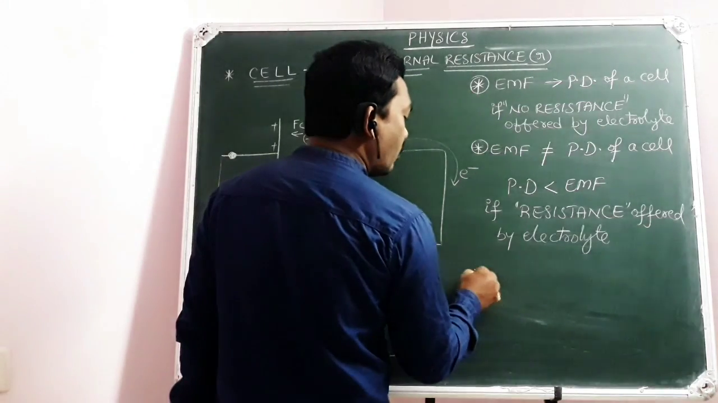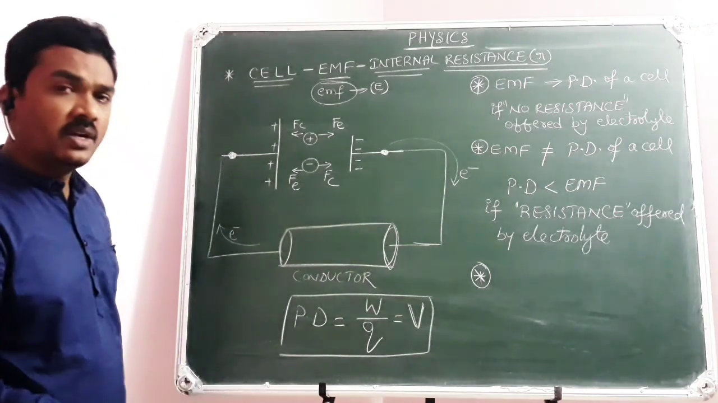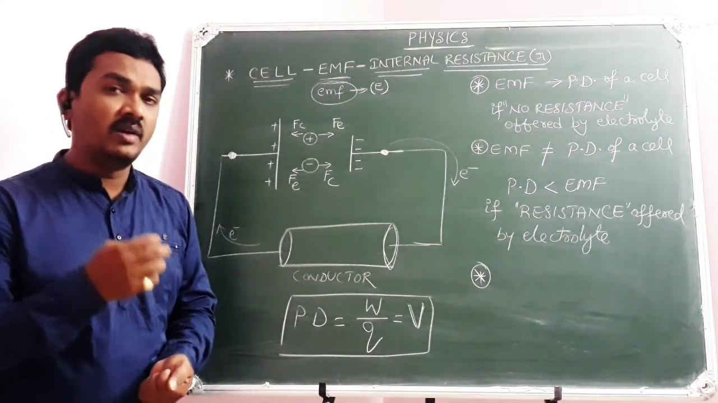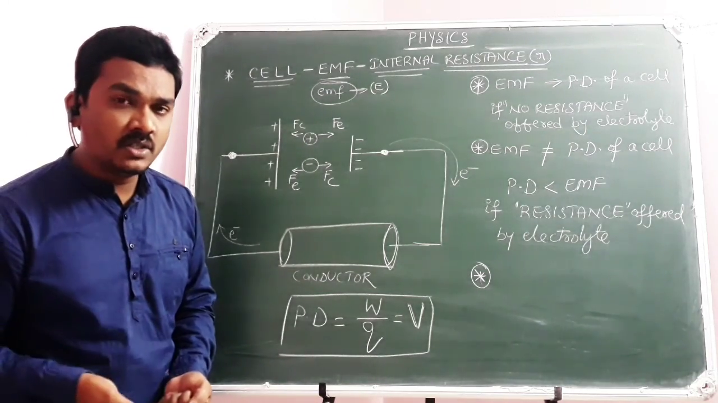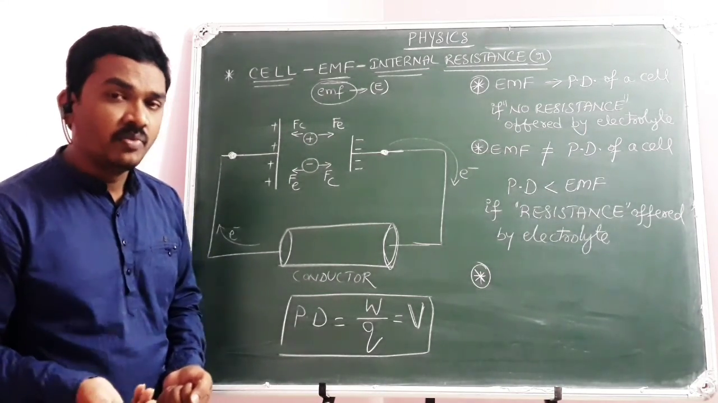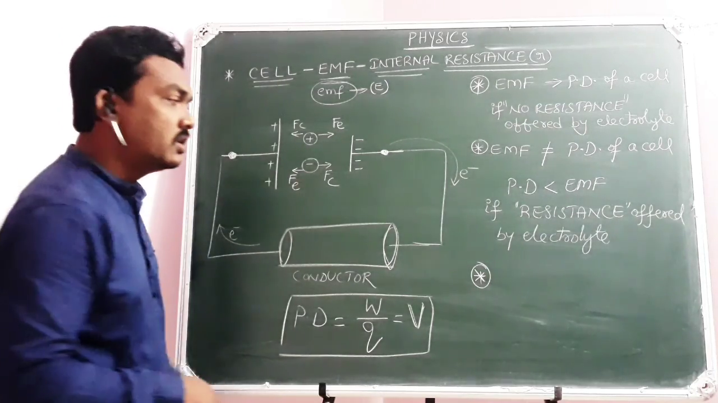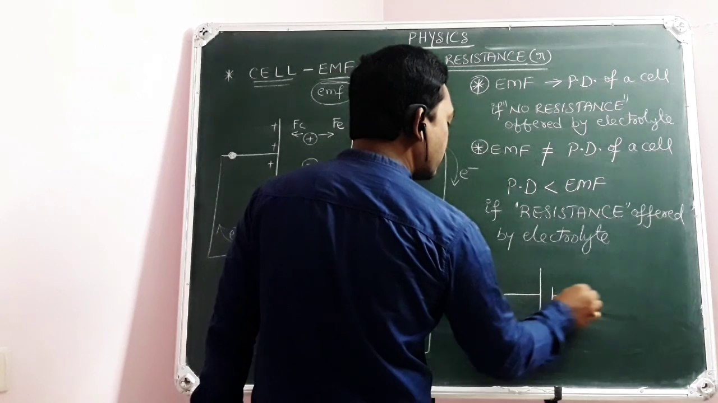And usually till now, whatever cells we have taken are of zero internal resistance. We call them ideal cells. You have learned the ideal ammeter, which offers zero resistance, and the ideal voltmeter, which offers infinite resistance. Similarly, an ideal cell offers zero resistance. Then in that case usually we write like this: